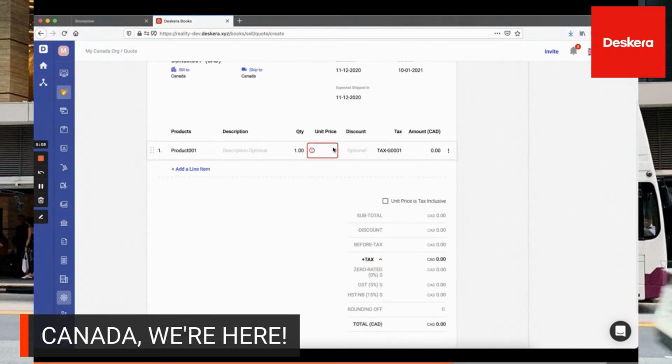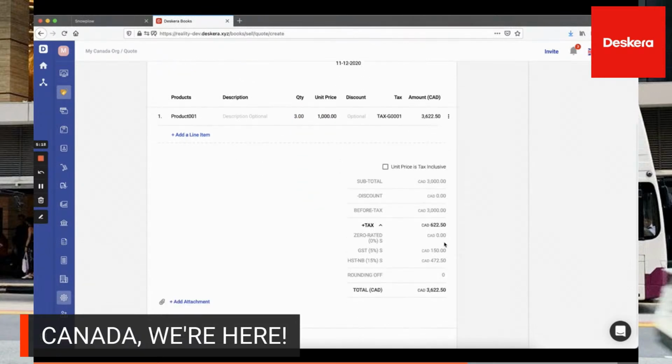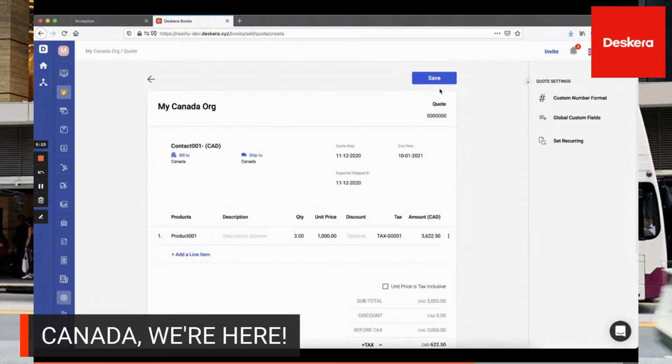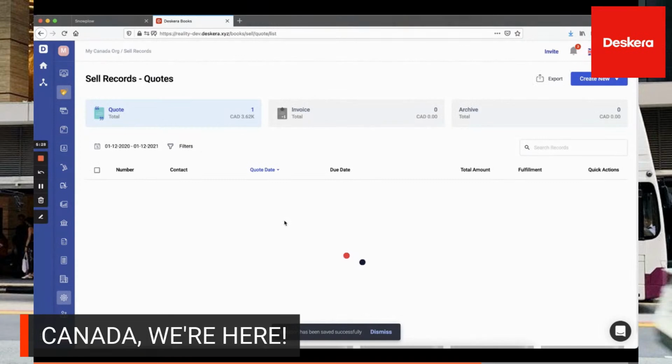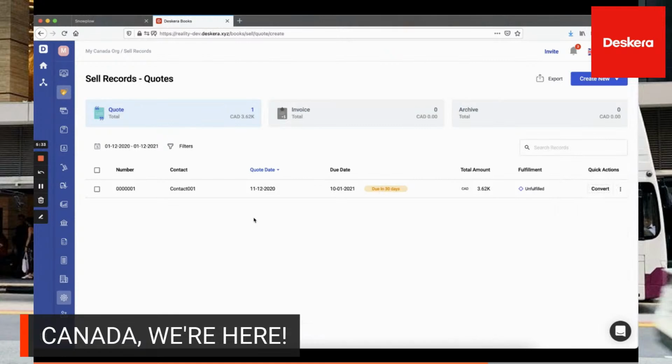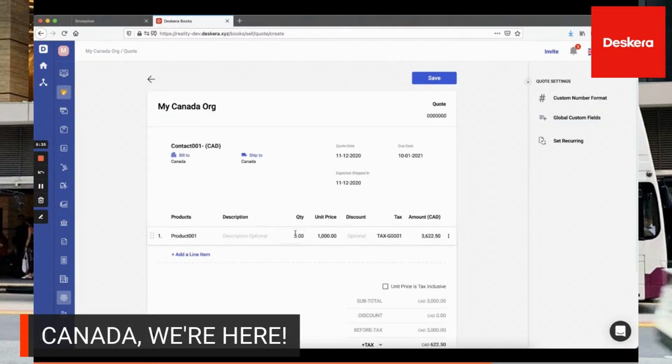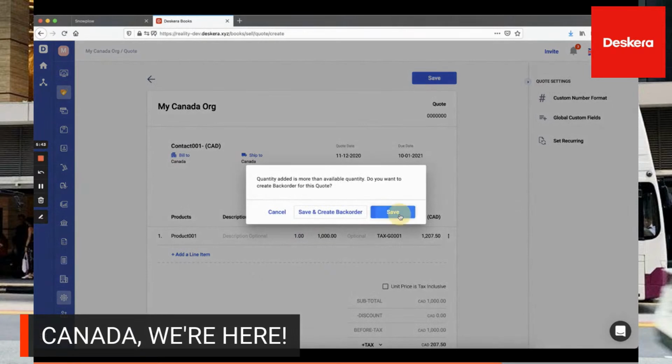Then you can update the unit price. So for example, $1,000, you can update the quantity. And you can see the taxes have adjusted accordingly down here based upon what taxes were in the group. And then you can click Save. And then after that, we can click on the three dots, and we can copy and duplicate one if we want to. We can change the quantity, and you can save it.